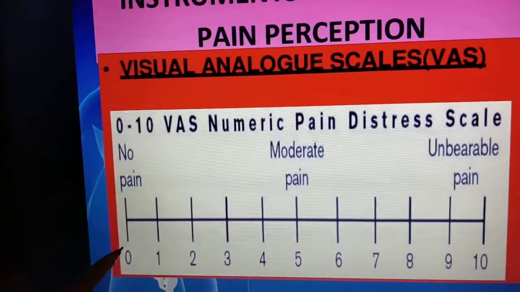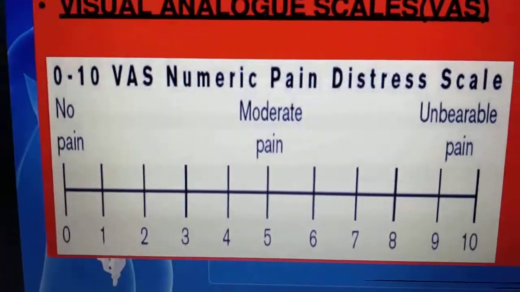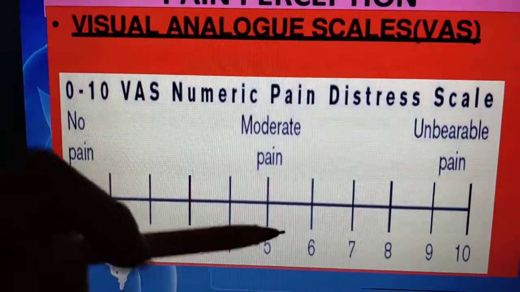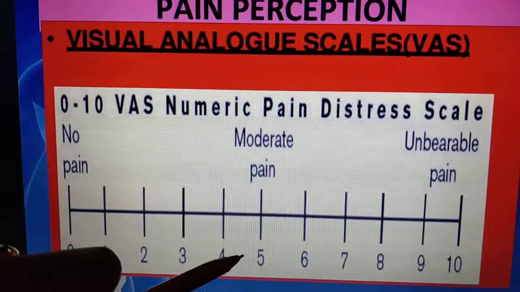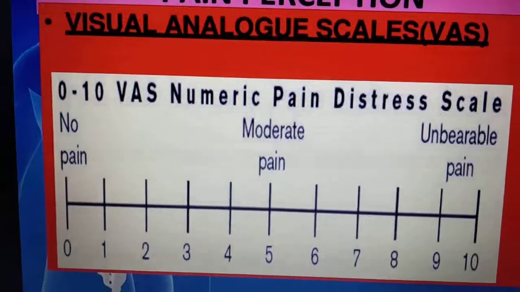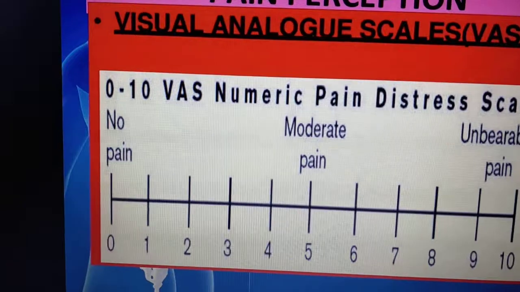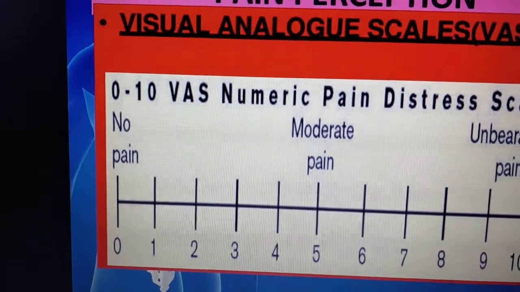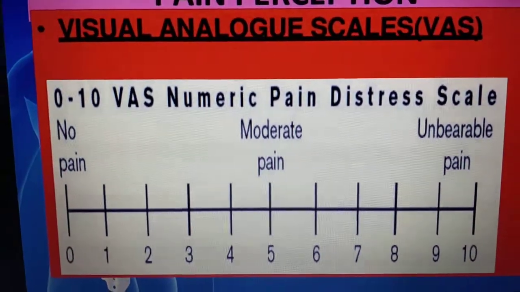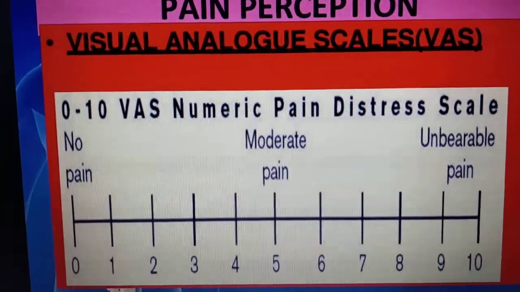Then you can say, from 0 to 10. If the patient says, sister or brother, I'm going to give a score like 5. For example, otherwise you can say, I will give you 10 rupees, among the 10 rupees how much pain do you have? They will say 5 or like 8. Based on their pain, they will score a number. Or we can ask, from 0 to 10, how much pain do you have?